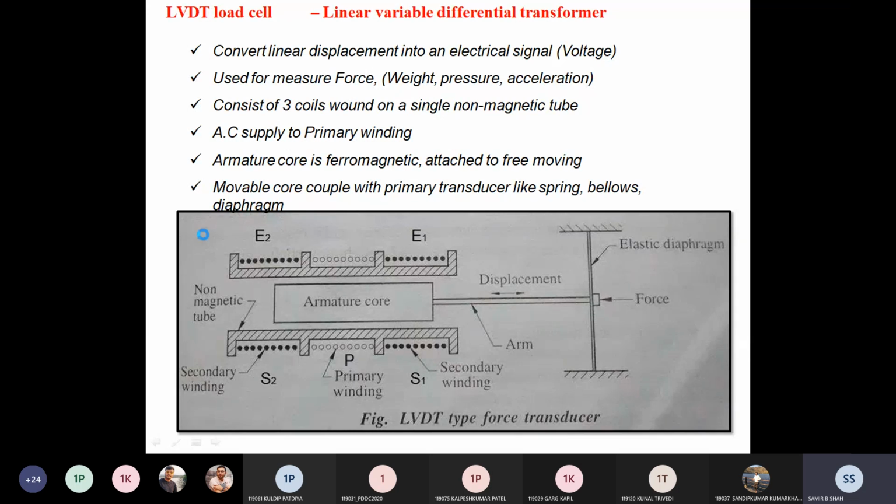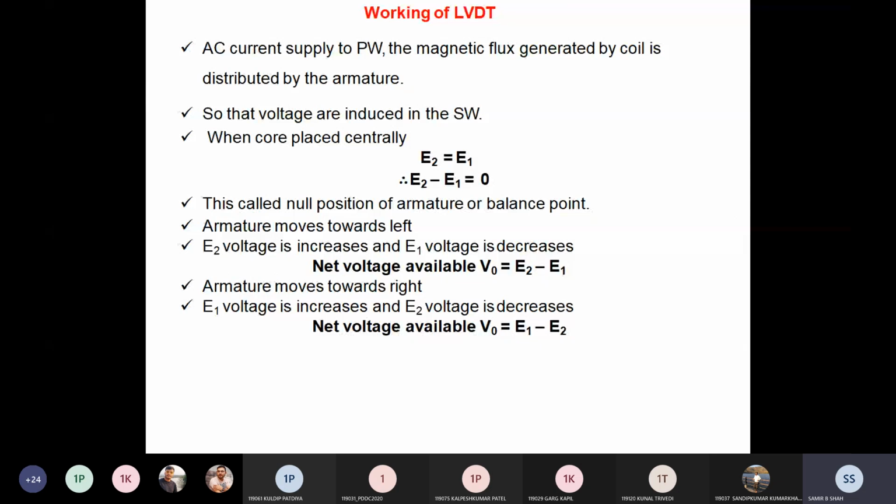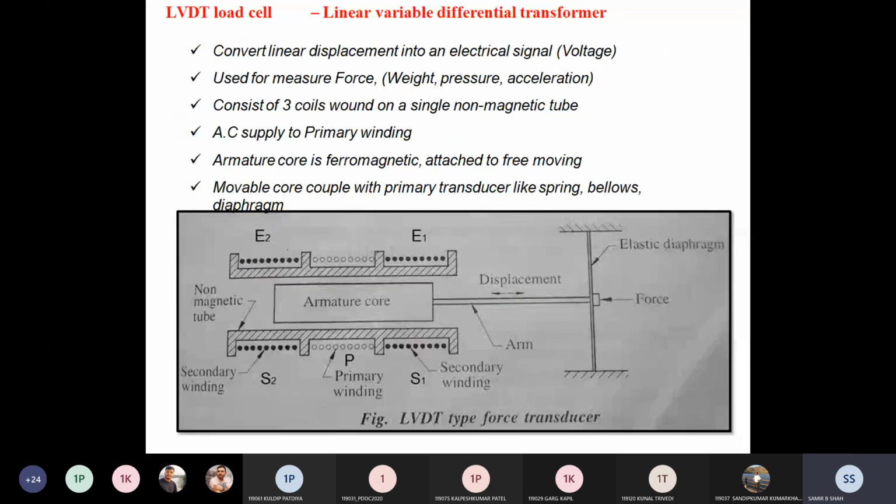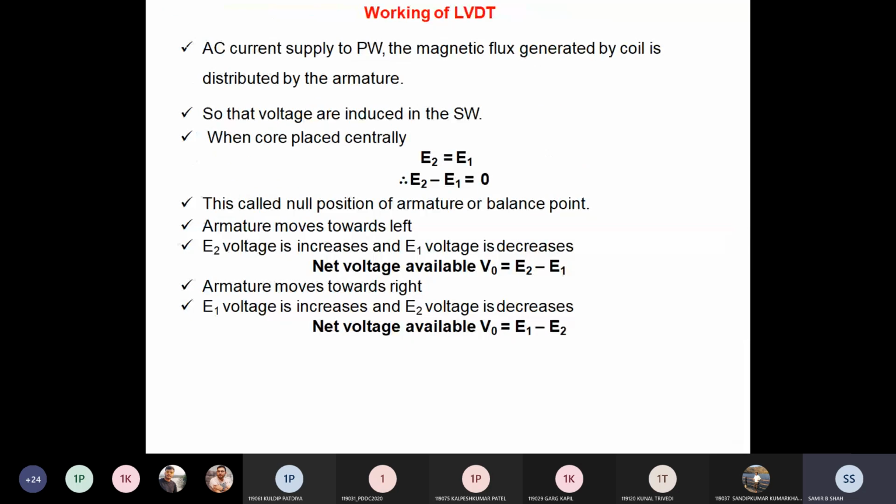Initially, when AC current is supplied to the primary winding, magnetic flux is generated by the coils and distributed by the armature.